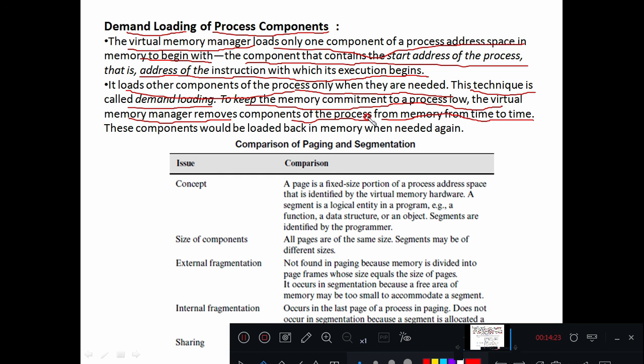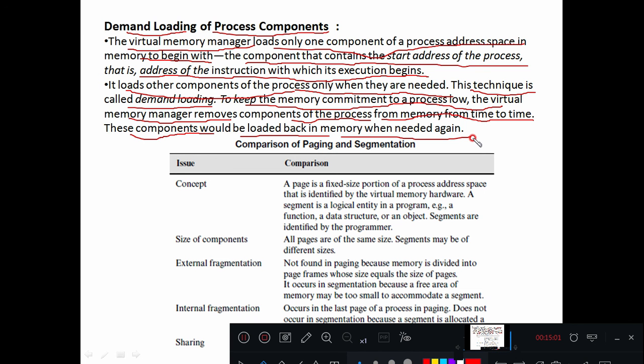Always the virtual memory manager will load the initial component of, let us say, 10 processes running in the computer system. It will load only the initial starting address components of those 10 processes, and whenever they start executing, depending on their requirement, further components are going to be loaded into the main memory. This loading of data or instructions into the main memory as per the requirement is called demand loading. These components would be loaded back in the memory when needed again.